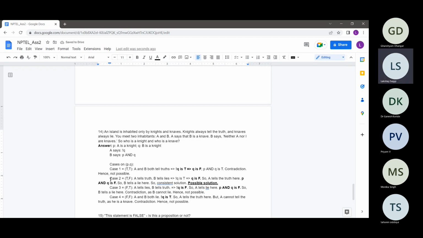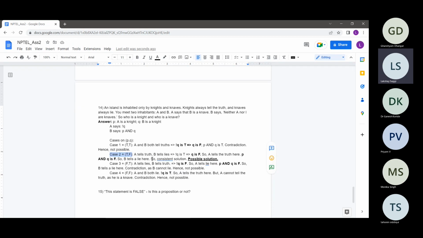So the only case which was possible was case 2, which is P is true and Q is false, which basically says that P is true means A is a knight, and Q is false, so B is a knight is false, so B is a knave. So this is the only possible answer.